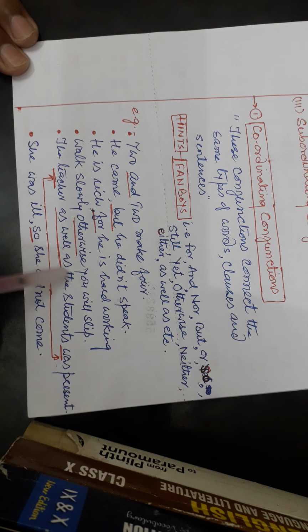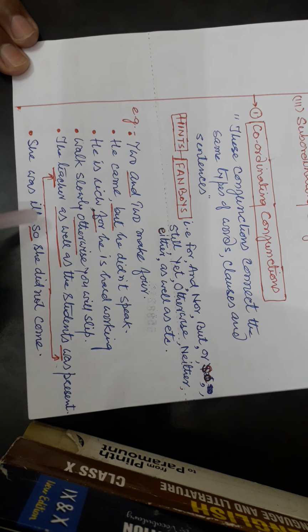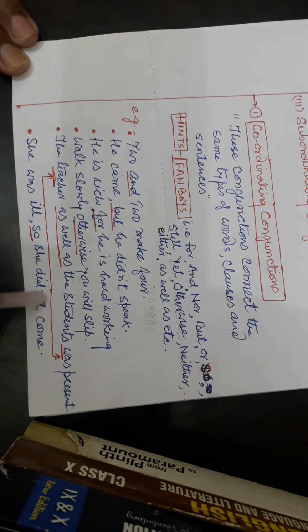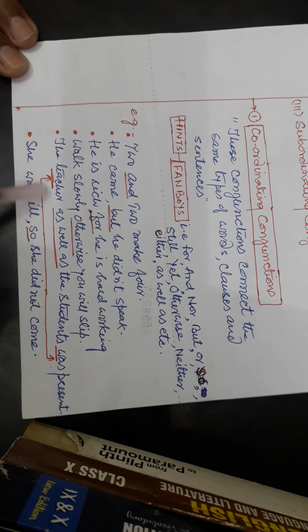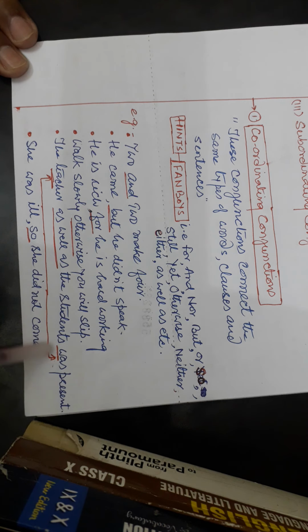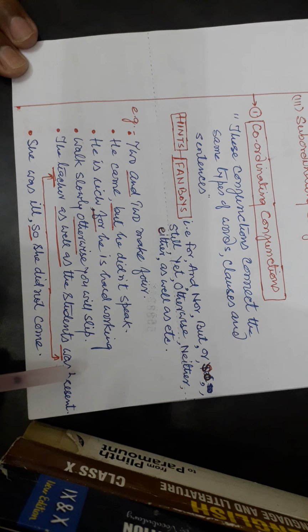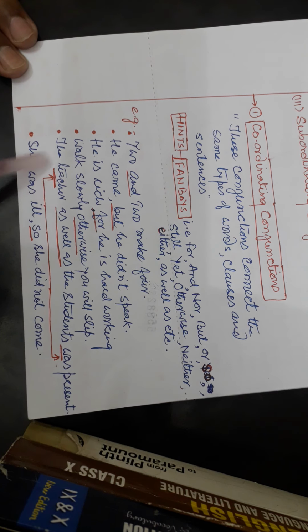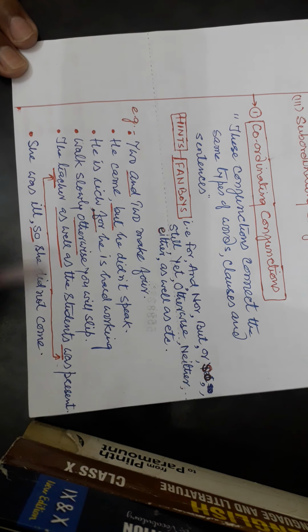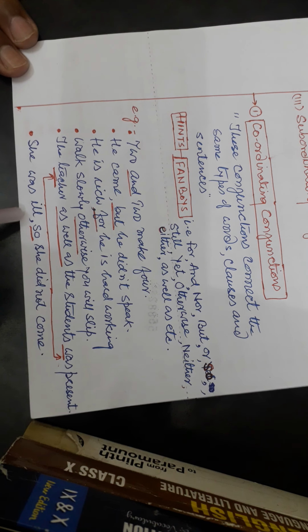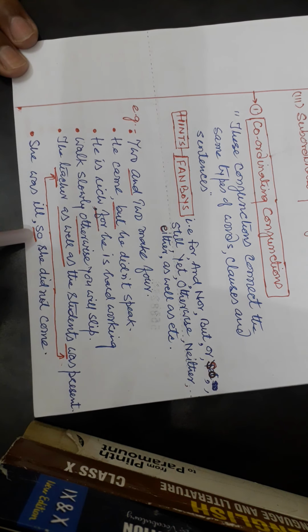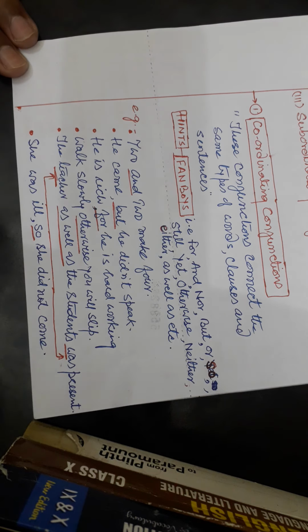When you find as well as in a sentence, the verb agrees with the first subject, that is teacher. The verb is used according to teacher, the singular subject, एक वो singular verb. Clear? She was ill, so she didn't come. In this sentence you find so.